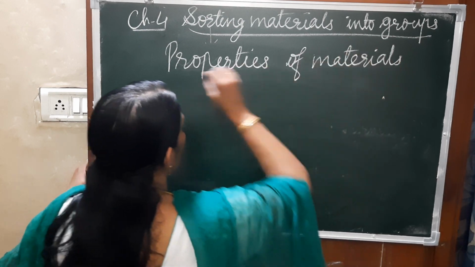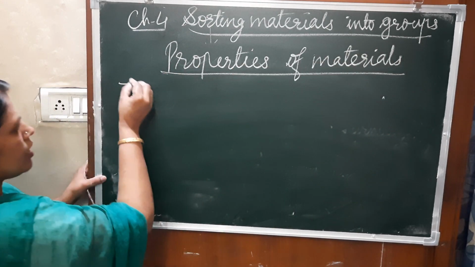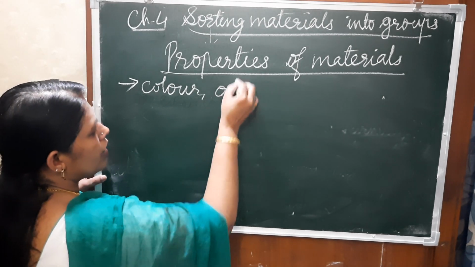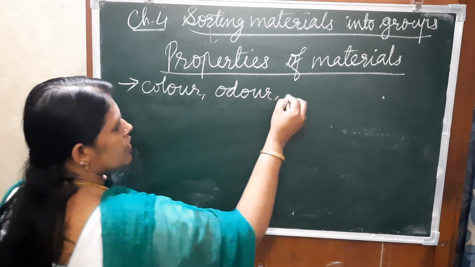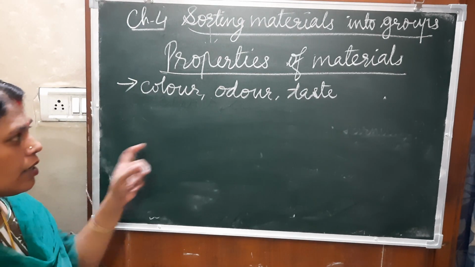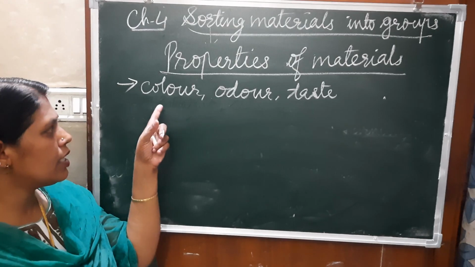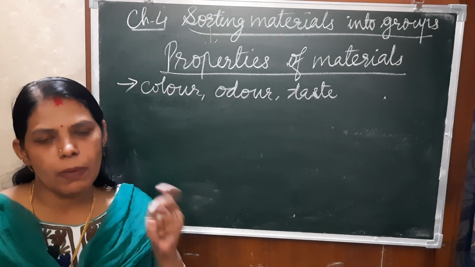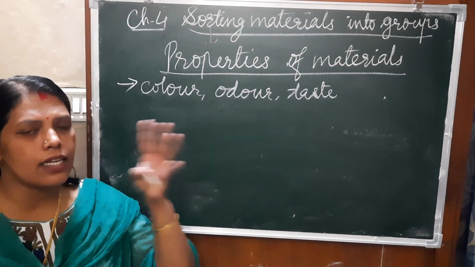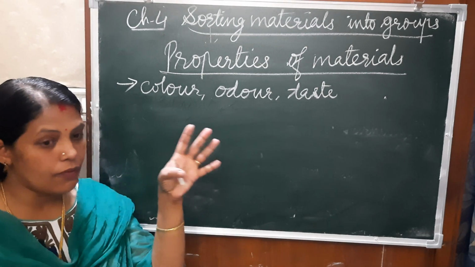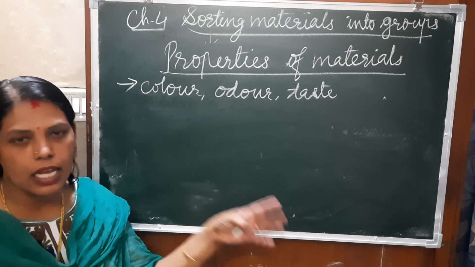What are the different properties? See, if we are saying the color, odor, taste, according to this we can identify the material. If we talk about the color, by seeing the spices we can identify them by their colors, right? If it is turmeric, we can find the color itself is yellow, it is turmeric, this way.